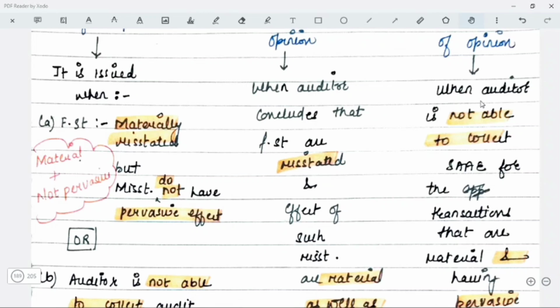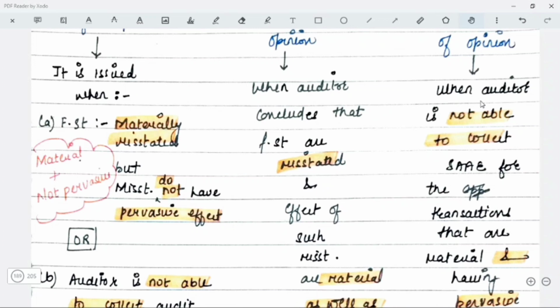Very simple. Material plus not pervasive, and even when you are not able to obtain the sufficient and appropriate audit evidence, or you are able to obtain it, in both these cases, since the materiality is there but pervasiveness is not, you are going to give a qualified opinion. In other cases, you are going to see adverse or disclaimer of opinion depending upon whether you are able to obtain the sufficient and appropriate audit evidence or not.